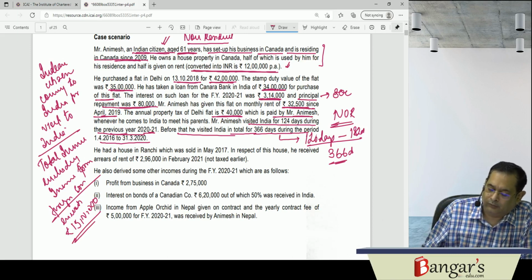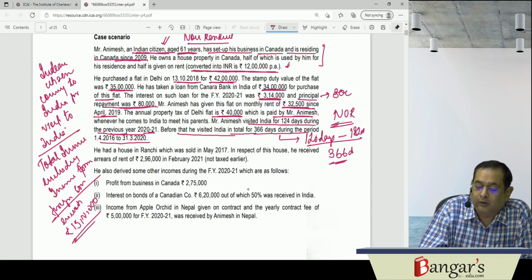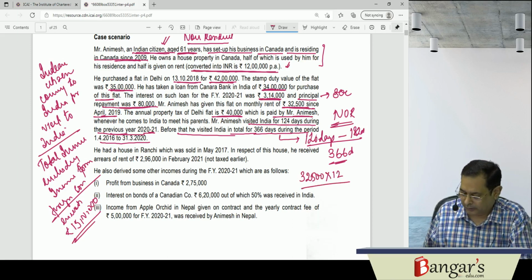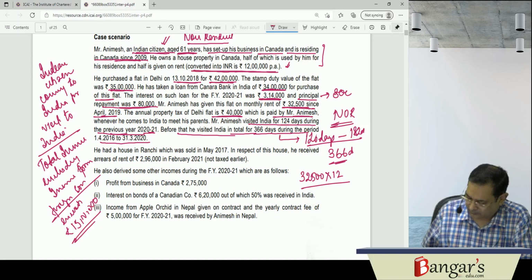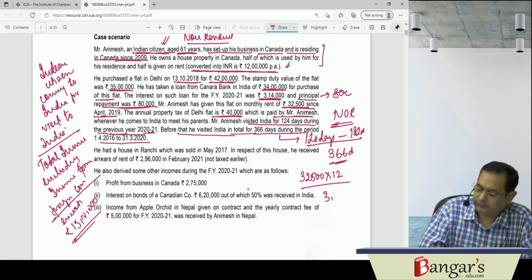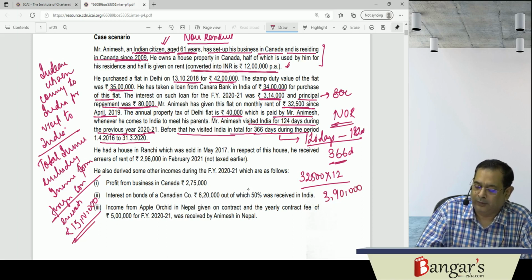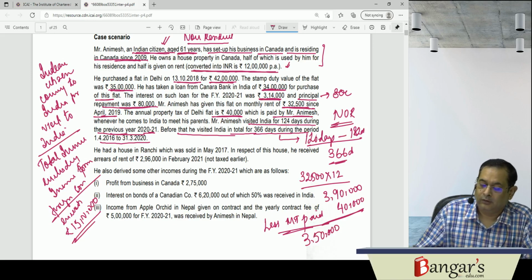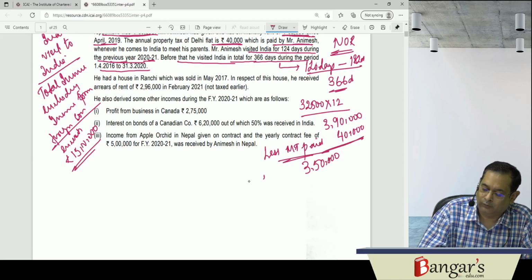First, we can compute the income from house property because that house is in India. He has given it at a monthly rent of 32,500. So 32,500 into 12 is 3,90,000. Less municipal taxes paid. Municipal tax paid is 40,000 rupees. So that is 3,50,000. This is the net annual value.